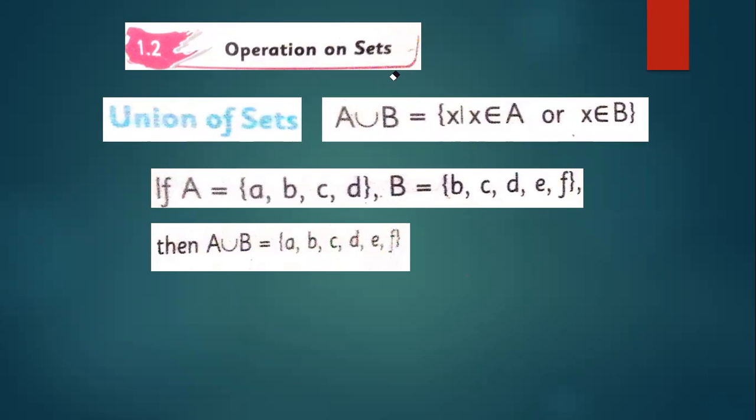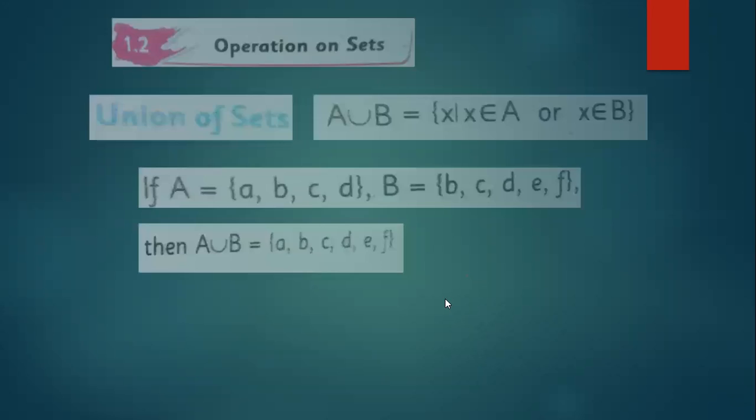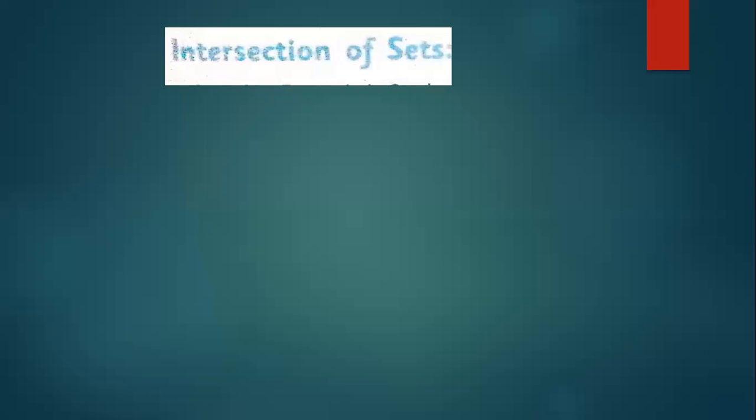Intersection. The next slide is the intersection of sets. In the intersection of sets, what we do? Sir, intersect means common. We will search two sets or three sets for the common ones.